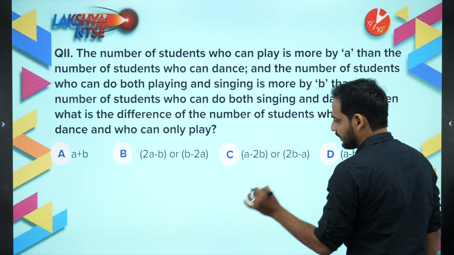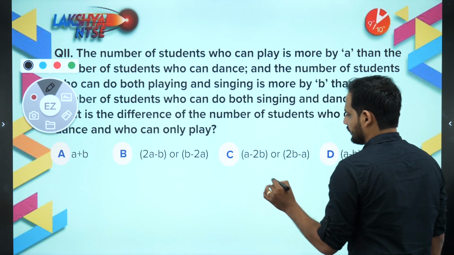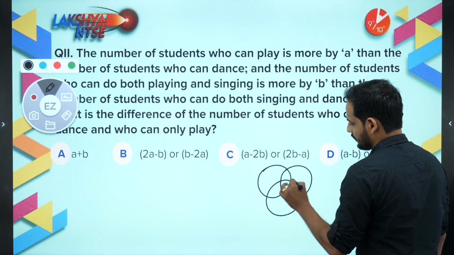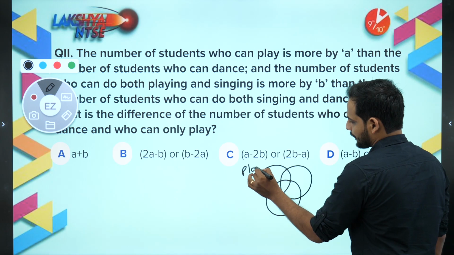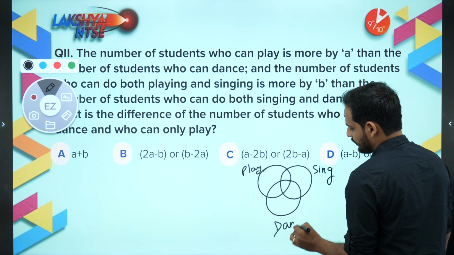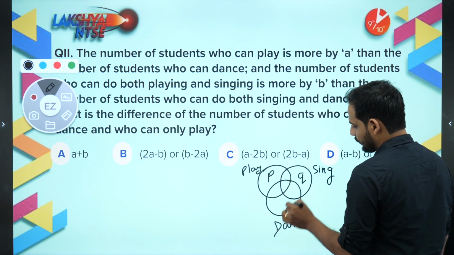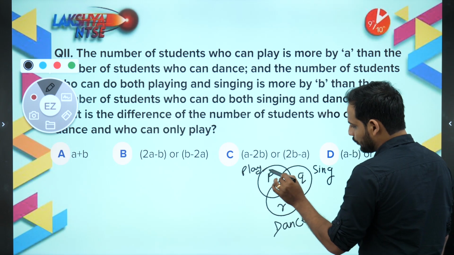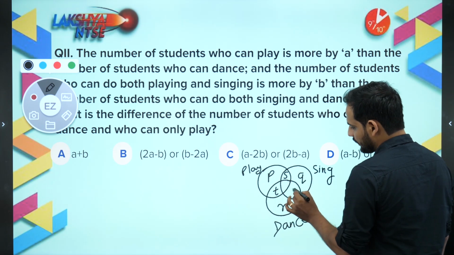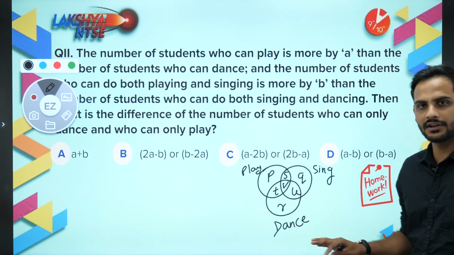So bachcho, let us say the Venn diagram will look something like this. Play, sing and dance. Let us say those who can only play is P, those who can only sing is Q, those who can only dance is R, those who can do only playing and singing is S, those who can do only playing and dancing is T, those who can do only singing and dancing is U, and those who can do all three is V. So this is the region I have divided.